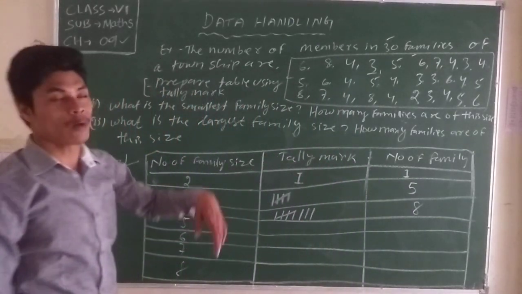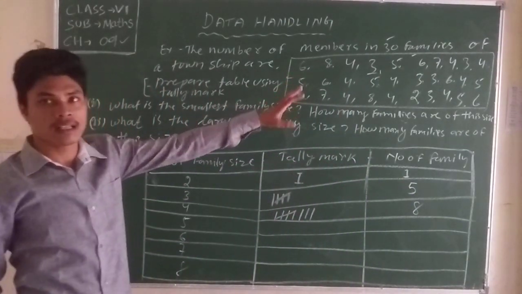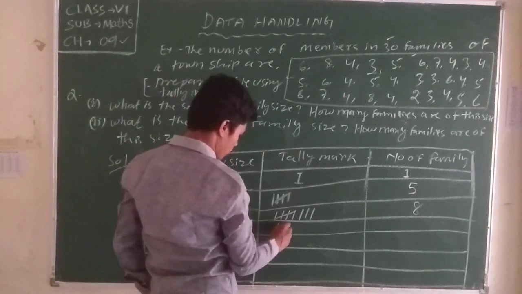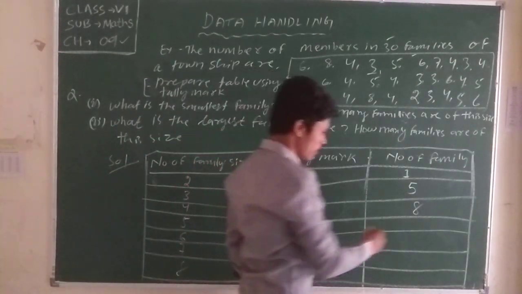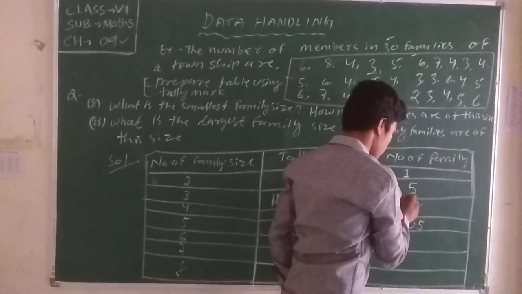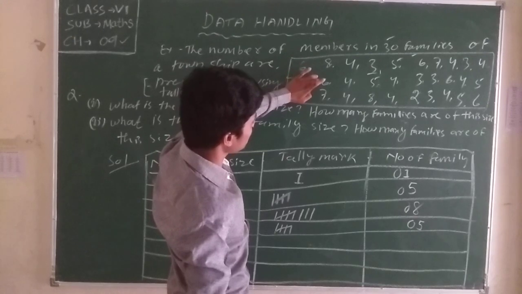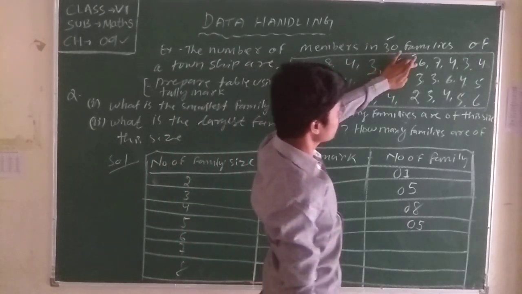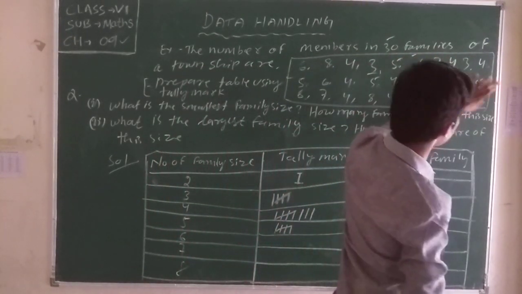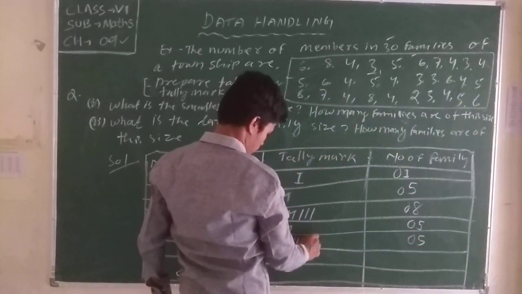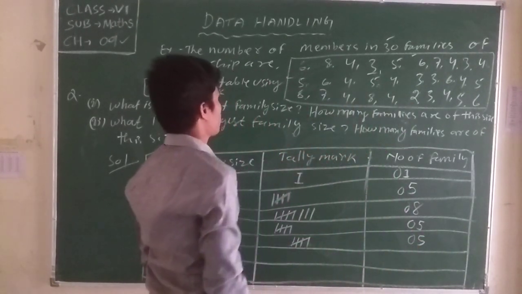When you are confused, we count again and again. When we observe the data, how many 5s are there? 5 are there. So we use the tally marks for 1, 2, 3. One tally bundle equal to 5. Now 6, in row 1, 2, 3, 4, 5. This one also 5. Right here 5. 5 are there.